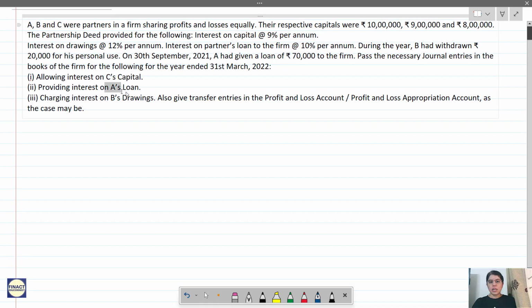Providing interest on A's loan. So we have to calculate what is the interest on A's loan, and we have to provide for that. And then charging interest on B's drawing. Also give the transfer entries in profit and loss account and profit and loss appropriation account, as the case may be. So for these entries we have to pass the journal entries, as well as we have to see the transfer entries also.